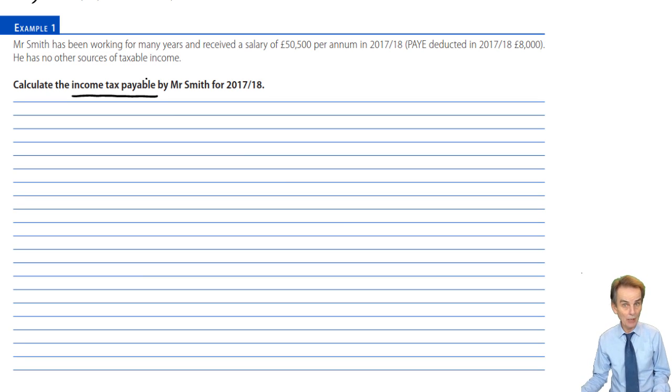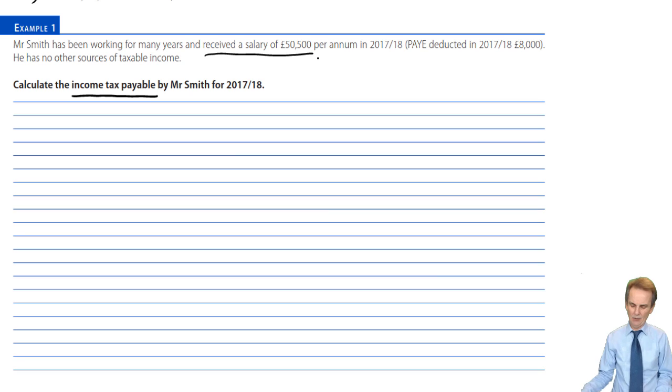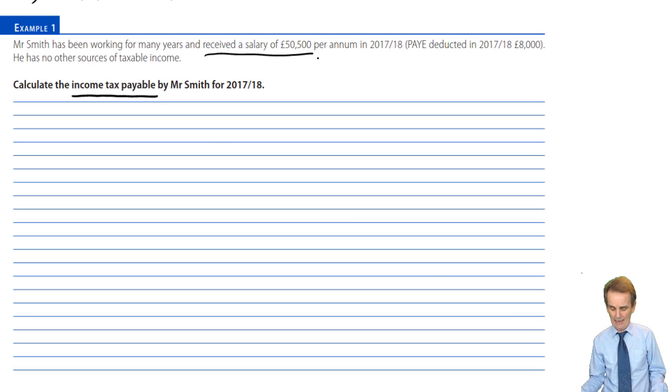So it is unsurprising as we read the question that Mr. Smith has been working for many years, received a salary of £50,500 per annum. At least that is the figure for our tax year 2017-18. And on that salary, PAYE has been deducted by the employer, amounting to £8,000.